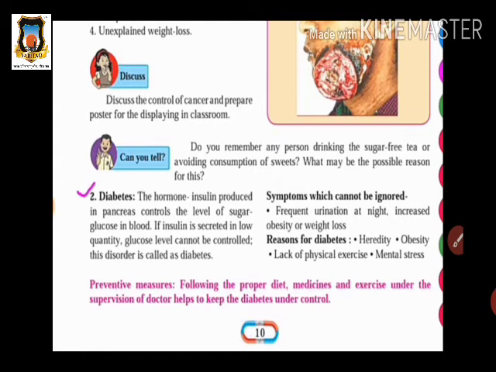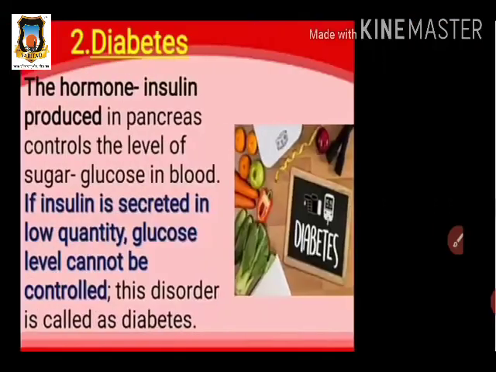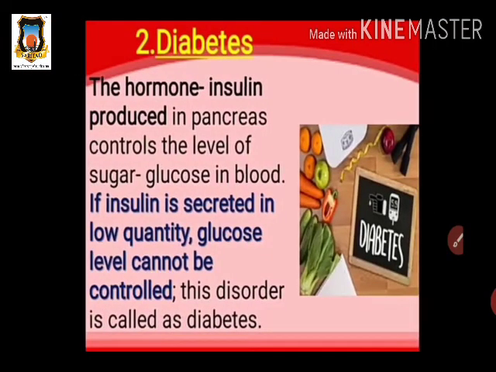What happens in diabetes? The sugar level in our blood is not controlled because there is a disturbance in the secretion of the hormone insulin. If there is too much or too little secretion of insulin, such a disease occurs, that is diabetes. Here we see again with some images that the hormone insulin is produced in the pancreas.